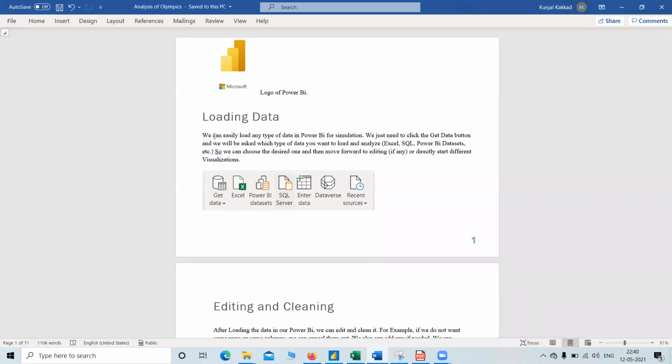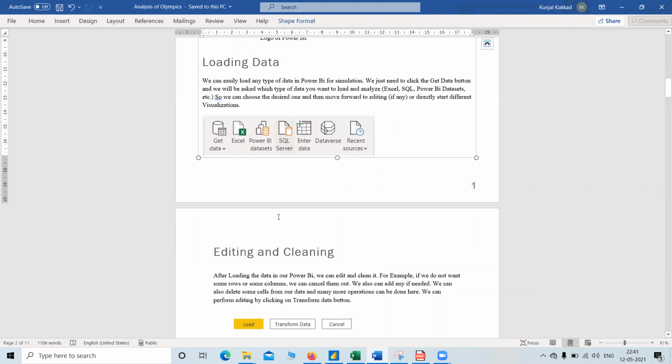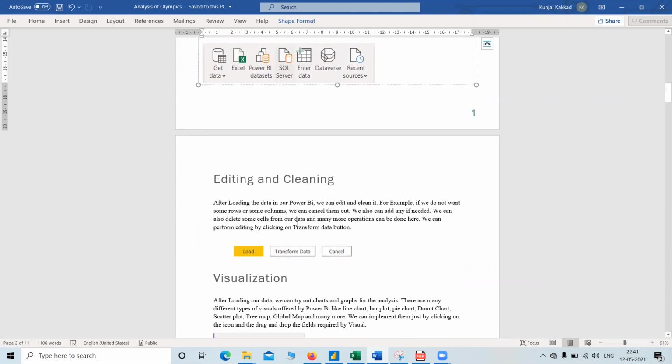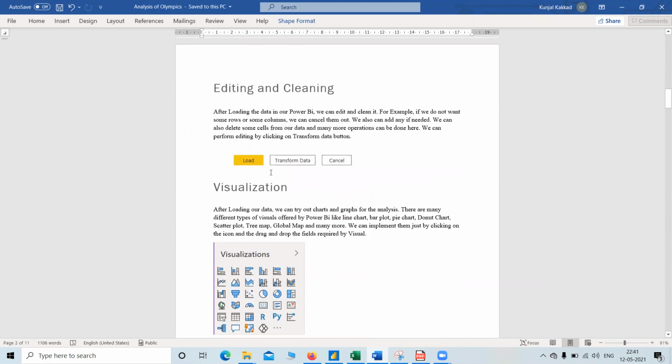Okay, so now we have already loaded our data in the query editor. We can perform editing and cleaning with Transform Data if we want, or we can directly click the Load button and load the data.